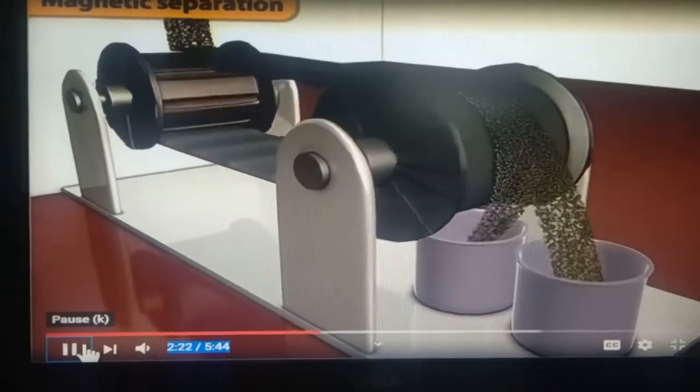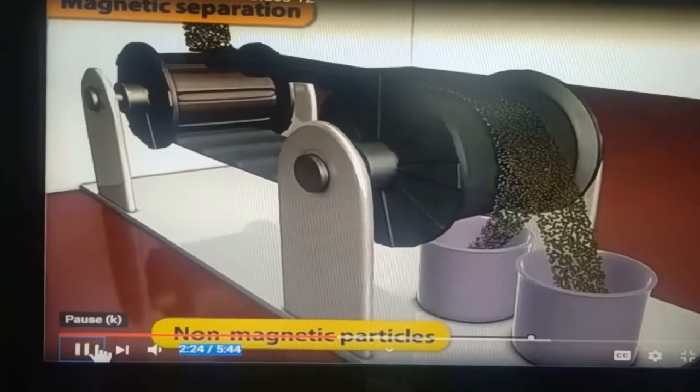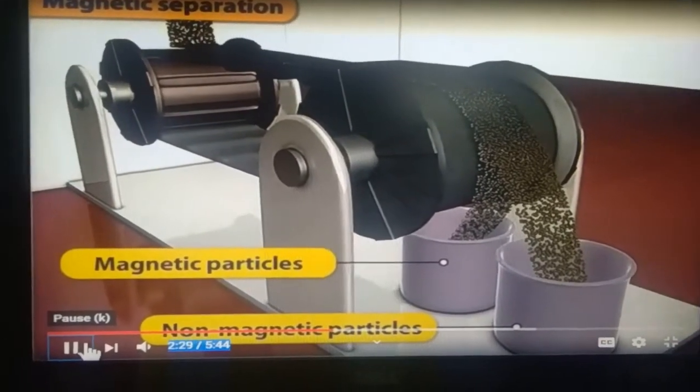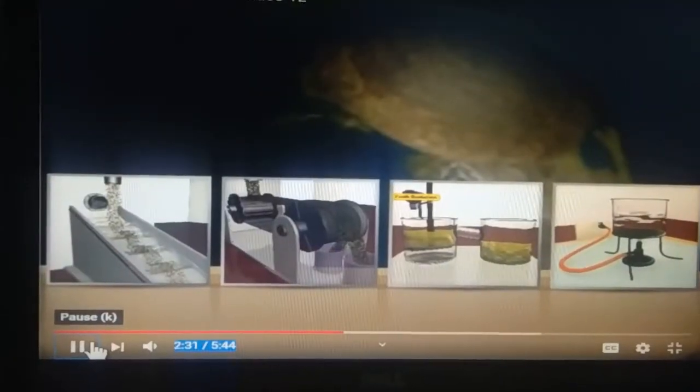That can be watched through this diagram. Here is the non-magnetic material, here is the magnetic material, and in the other chamber is the magnetic part.